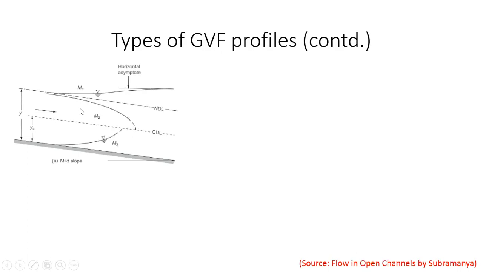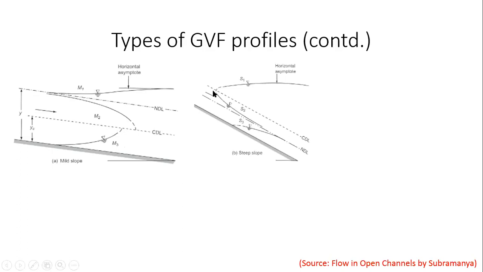The other thing to note in this is how it approaches the normal depth level. If you can see, this curve approaches the normal depth level asymptotically, the M2 curve or the M1 curve. Both of them approach the normal depth asymptotically. All right. So that would be a mild slope, the different possible curves in a mild slope.